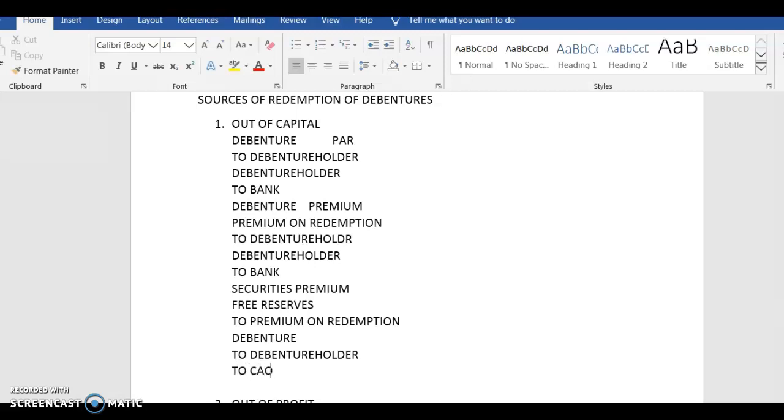So to capital reserve, because you're redeeming it at a profit or at a discount, in other words. You can also do it to profit on redemption and then profit on redemption to capital reserve. And finally, the entry that you do for payment, that is debenture holder to bank.